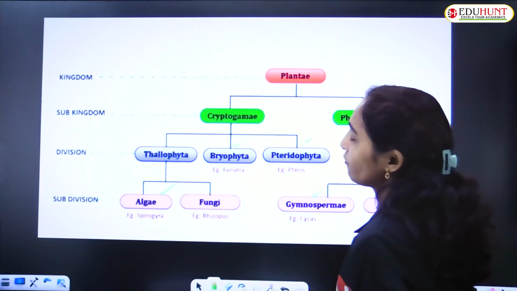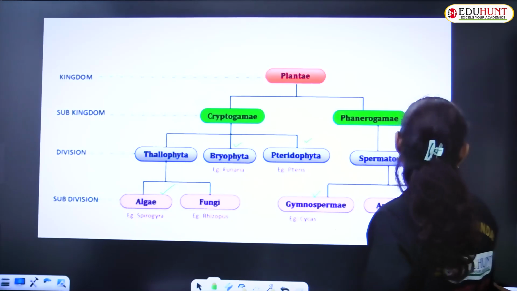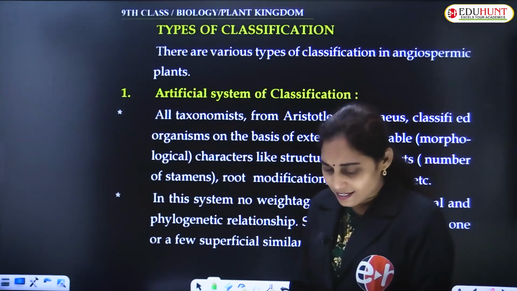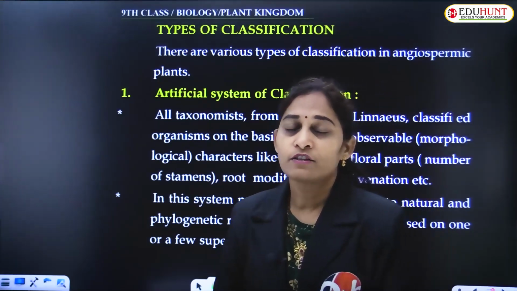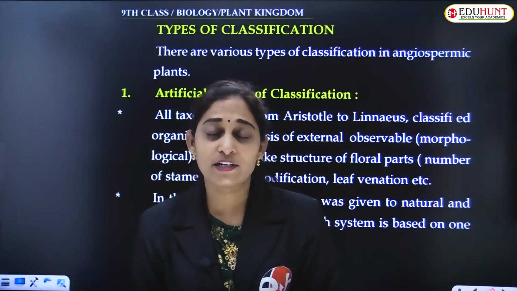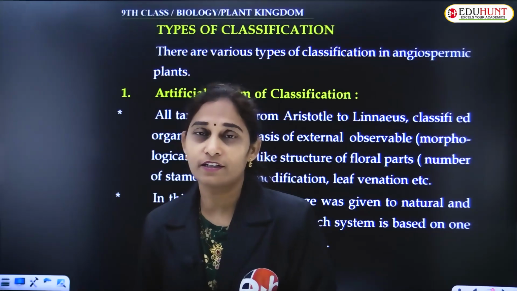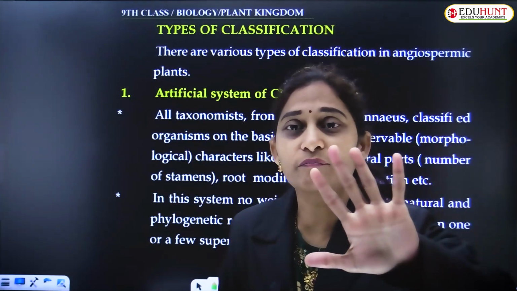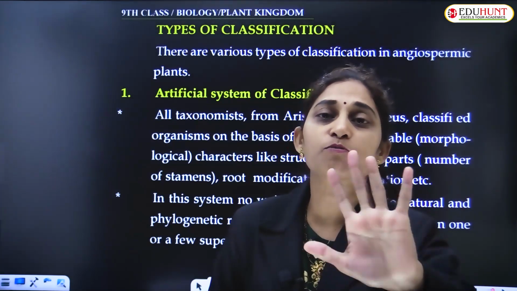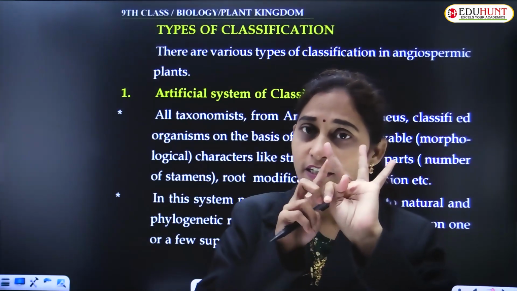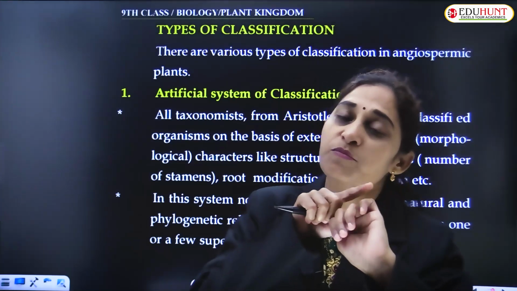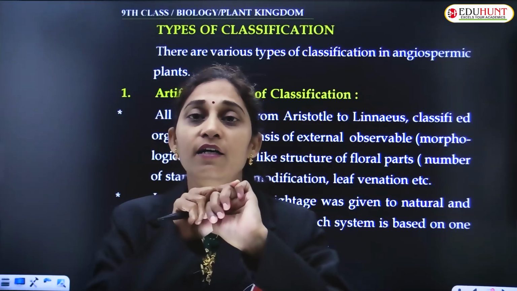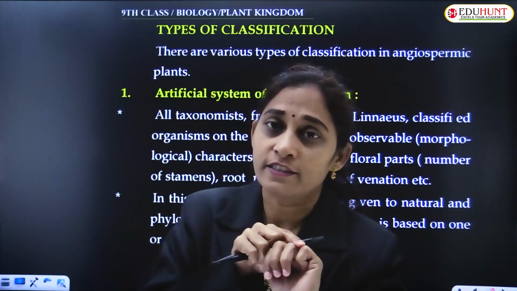This is the flowchart of the kingdom Plantae. As I said just now, there are 2 different types of classifications: one is Whittaker's, and the other is earlier than Whittaker. According to Whittaker's classification, the plant kingdom is divided into 5 major groups. These 5 major groups are algae, bryophyta, pteridophyta, gymnosperms and angiosperms. This was given by R.H. Whittaker in the year 1969.